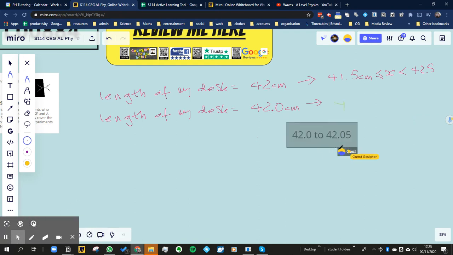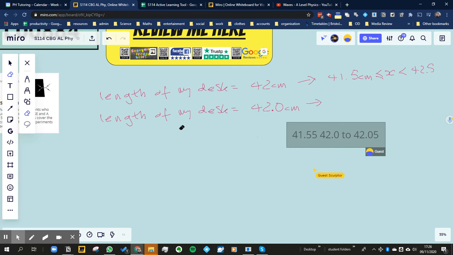Anything below 42.05 would round down to 42.0, but there are values lower than 42.0 which would round up to 42.0. So we still need to find the minimum value.